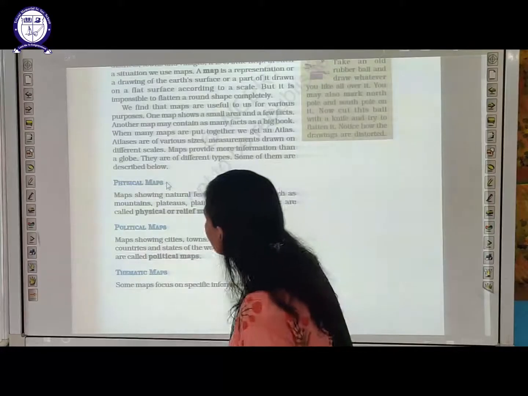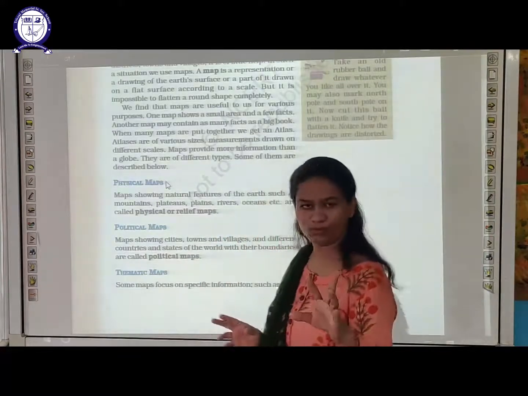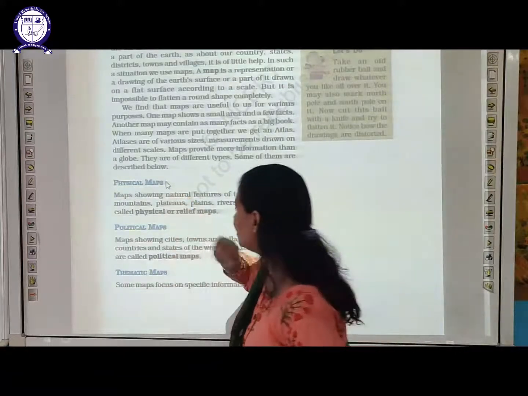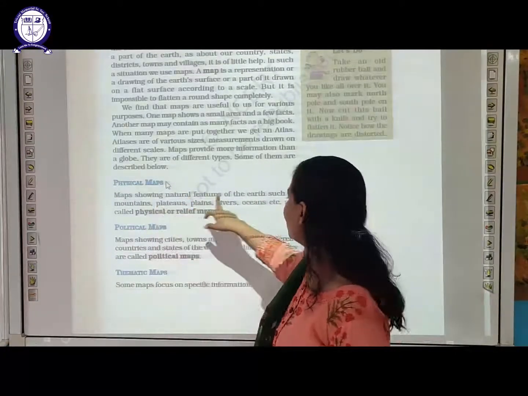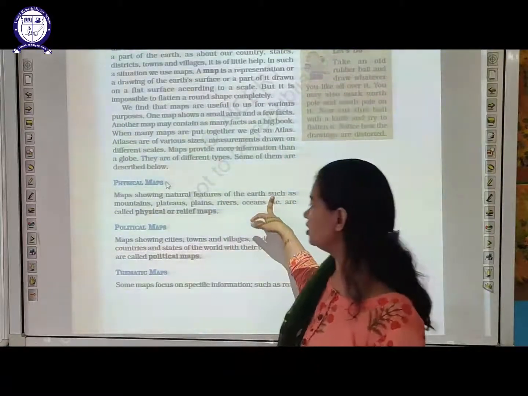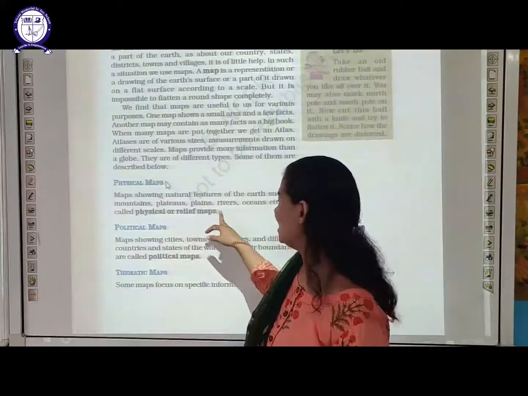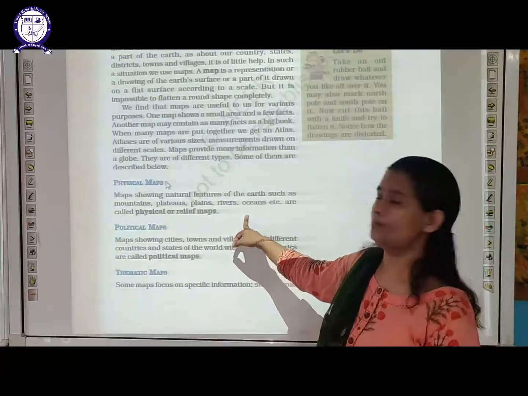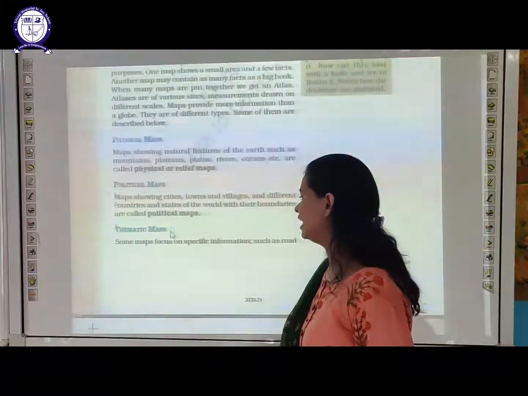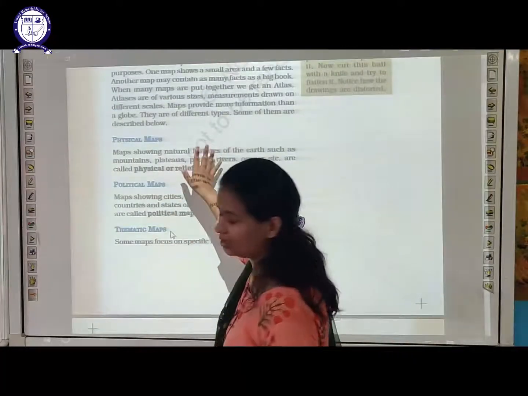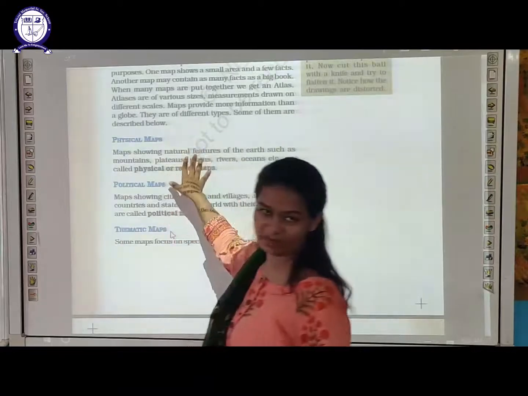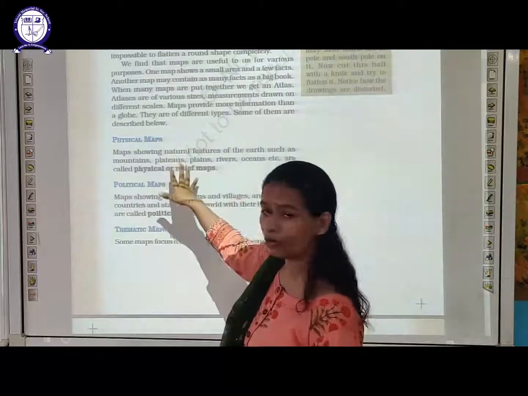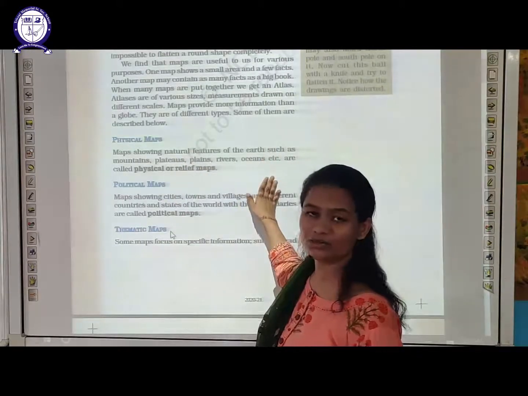Now next are maps. We have political maps, physical maps and other maps also. Maps showing the natural features of the earth, like plains, mountains, plateaus, rivers, oceans, are called physical maps. A physical map shows natural features like mountains, plateaus, plains, rivers, etc.